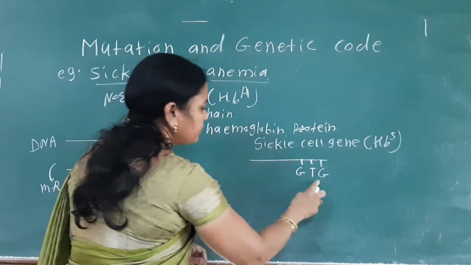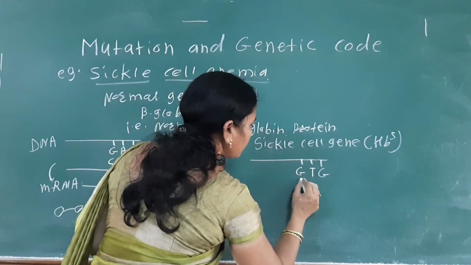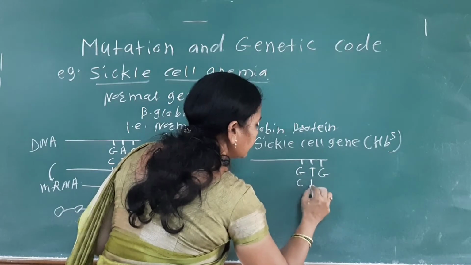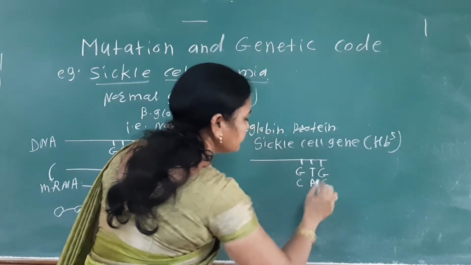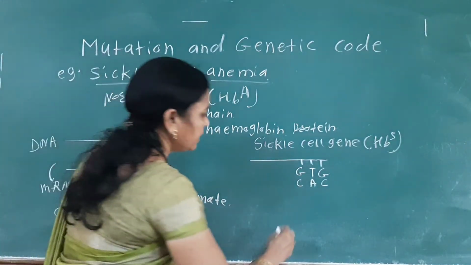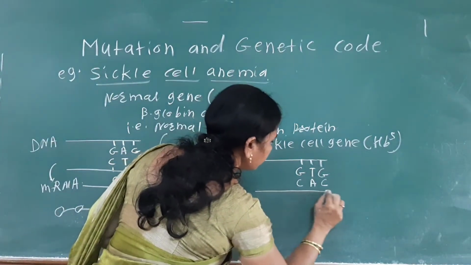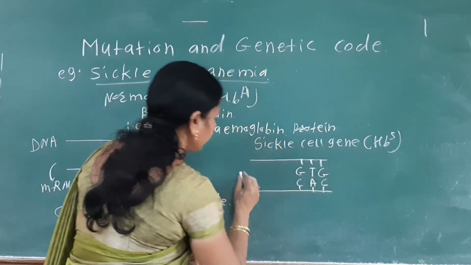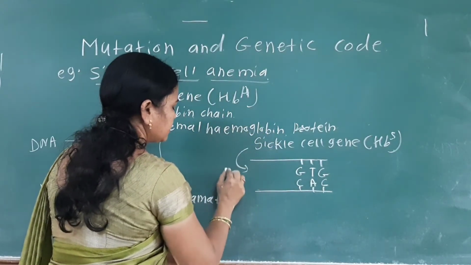If there is GTG, then the complementary nitrogen bases are CAC. So this is the DNA molecule for the HbS.